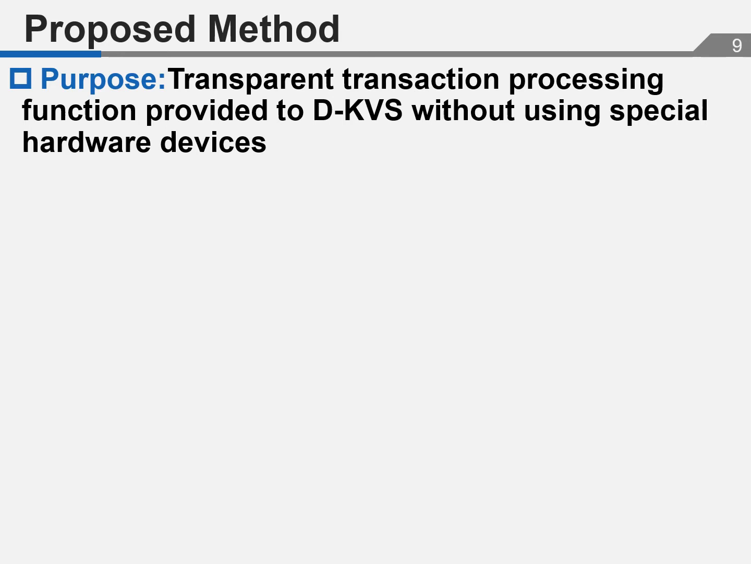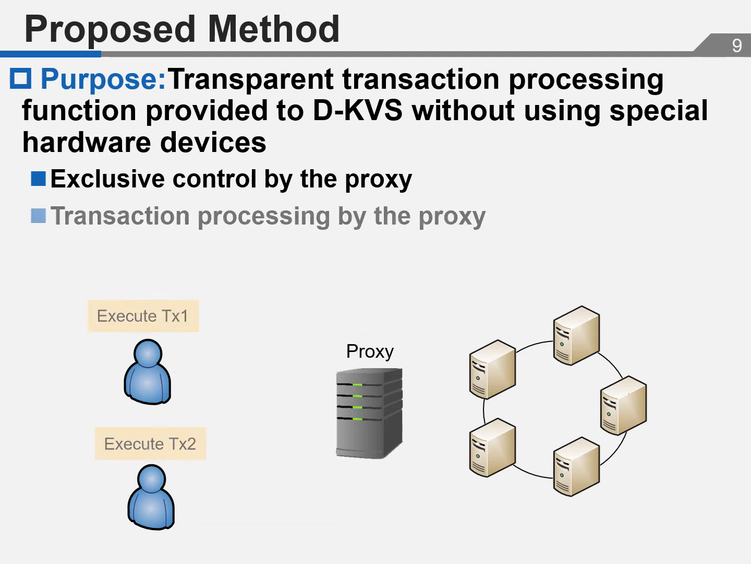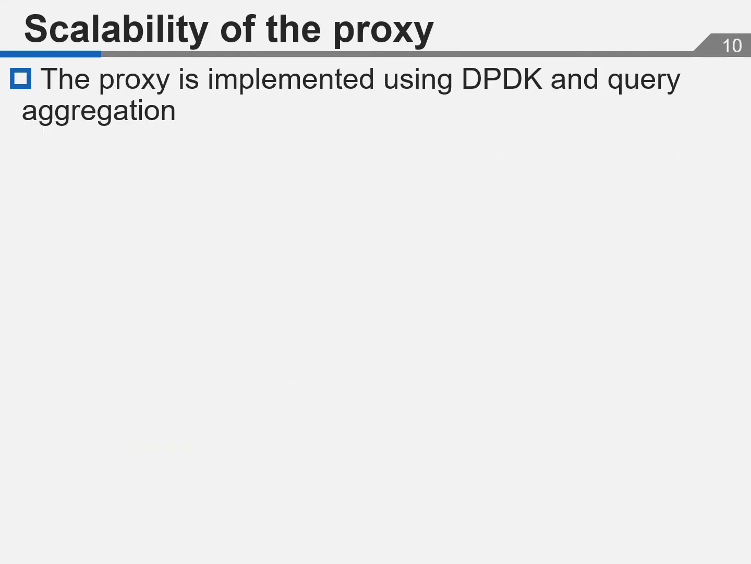Therefore, we introduced a high-performance proxy in D-KVS to transparently provide transaction processing functions without using special hardware devices. The distributed consensus protocol is eliminated by performing exclusive control on the proxy. Also, we provide transaction processing functions to D-KVS by performing transaction processing on the proxy. The proxy is implemented using DPDK and query aggregation.